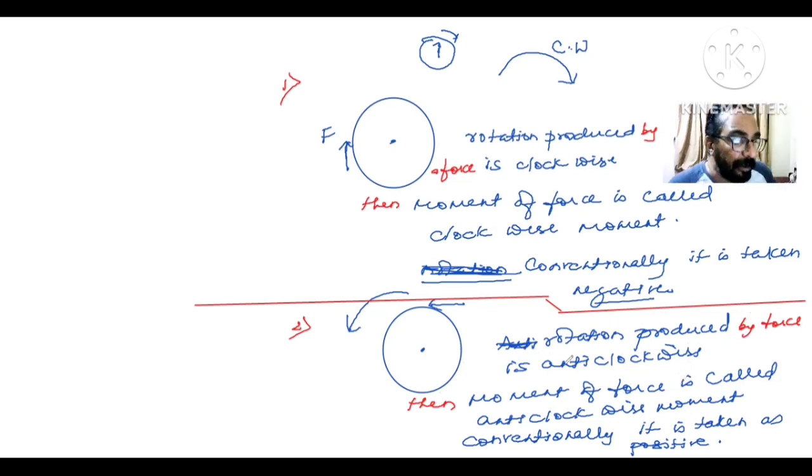Okay, children. Now, I go to the next part. Did you understand clockwise movement and anti-clockwise movement? Then one more thing, children. After understanding, beta, this kind of rotation is called anti-clockwise and this kind of rotation is called clockwise.